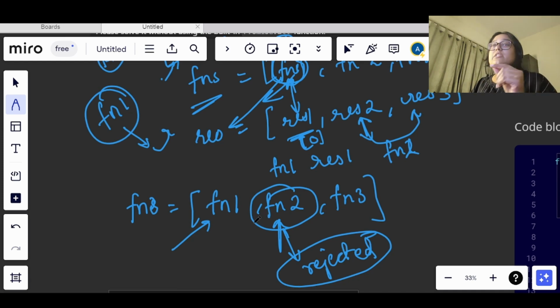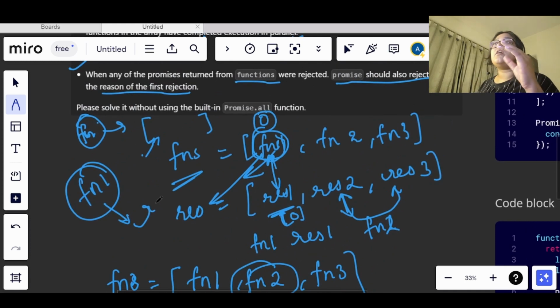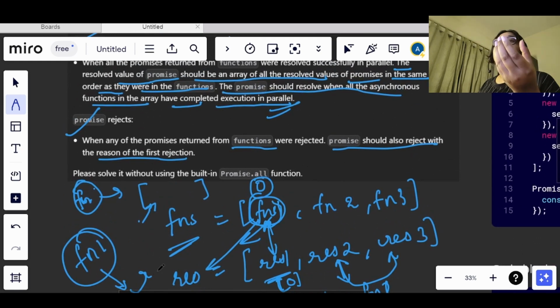The first rejected value will be the reason for the new promise that is forming to get rejected, okay. So this is the feature, or we can say the specification, of a predefined function called promise.all. And in this question we have been told that we cannot use this function, okay. We need to implement this question, but we cannot use the promise.all function. And the points that we have been given are the direct implementation of promise.all, okay.